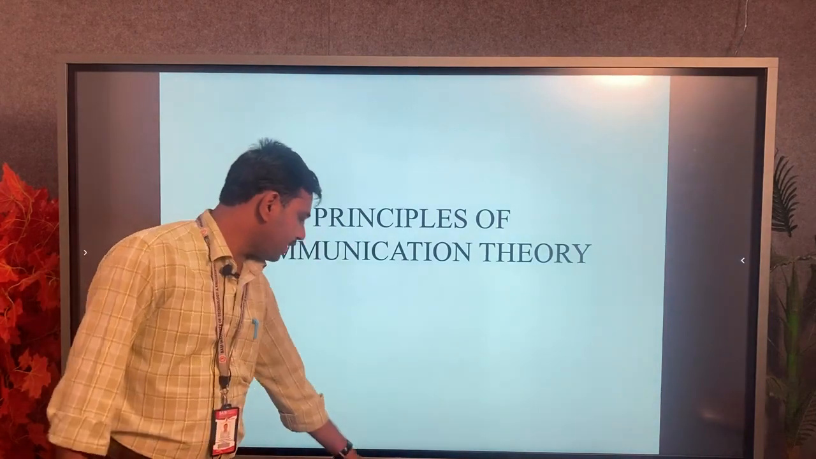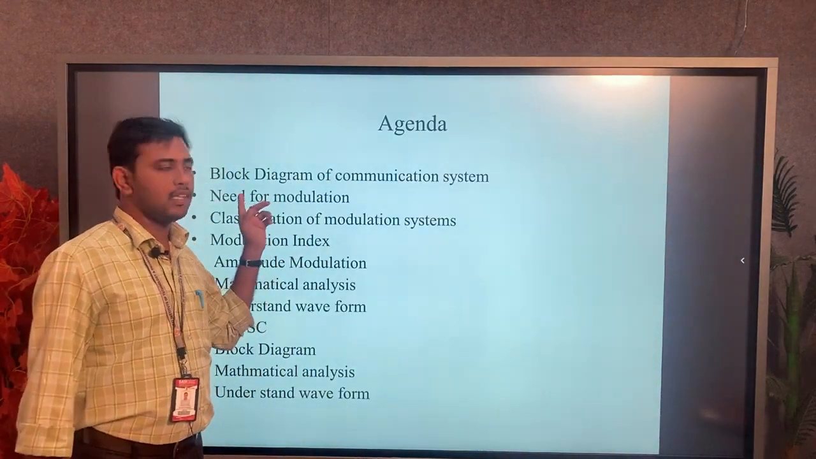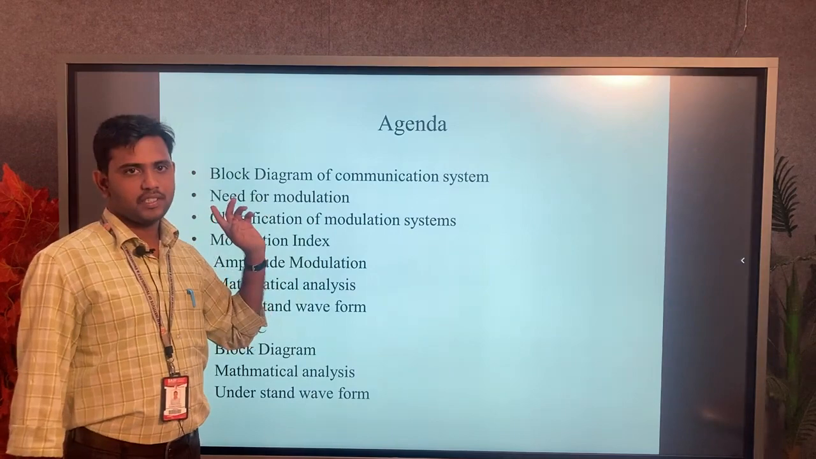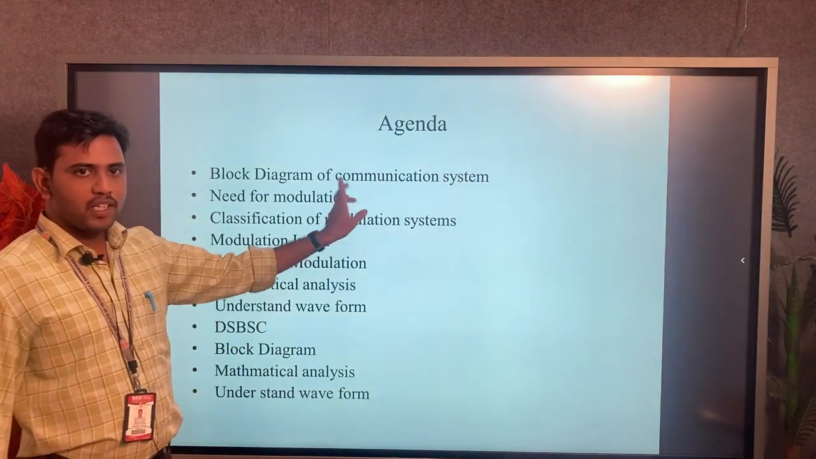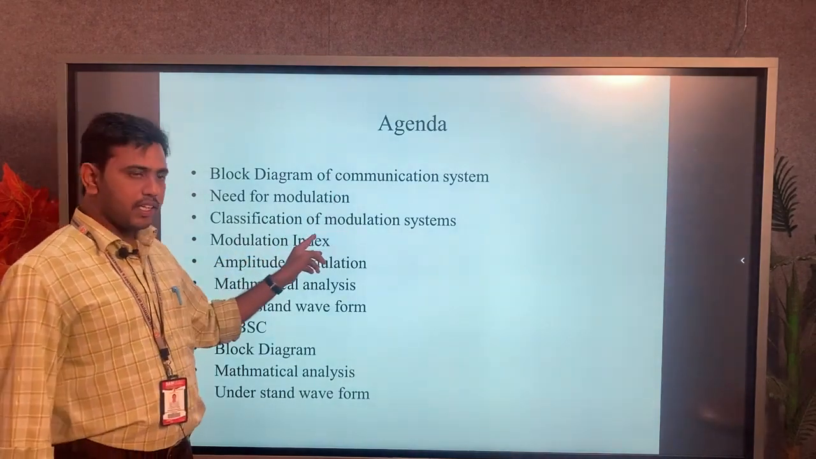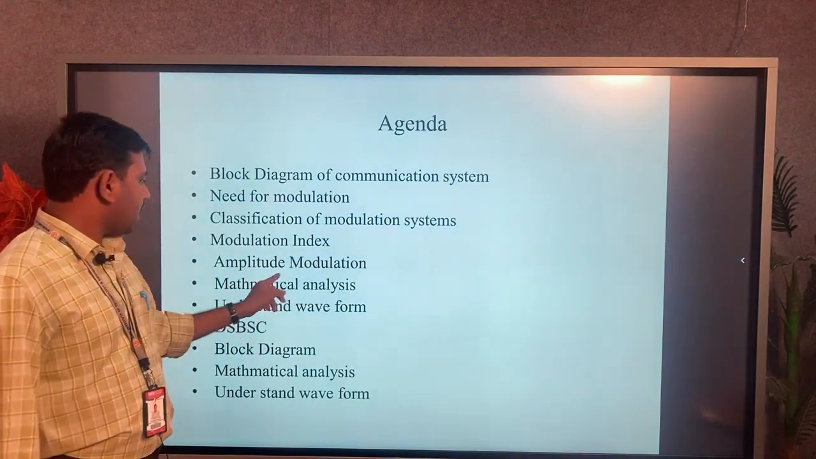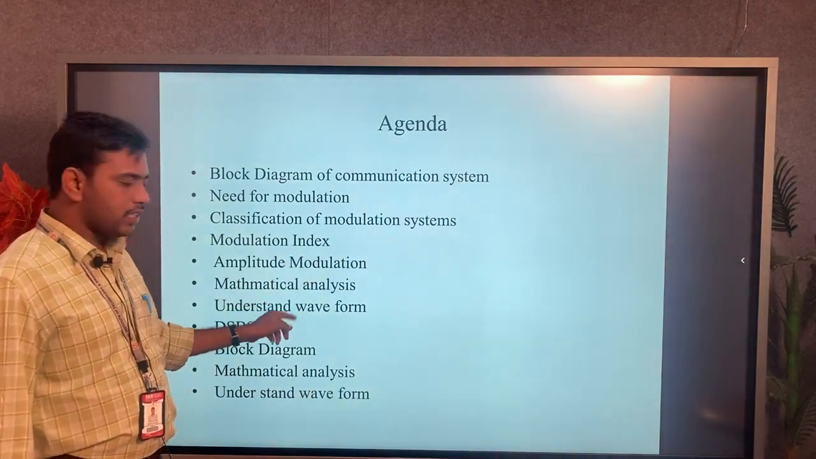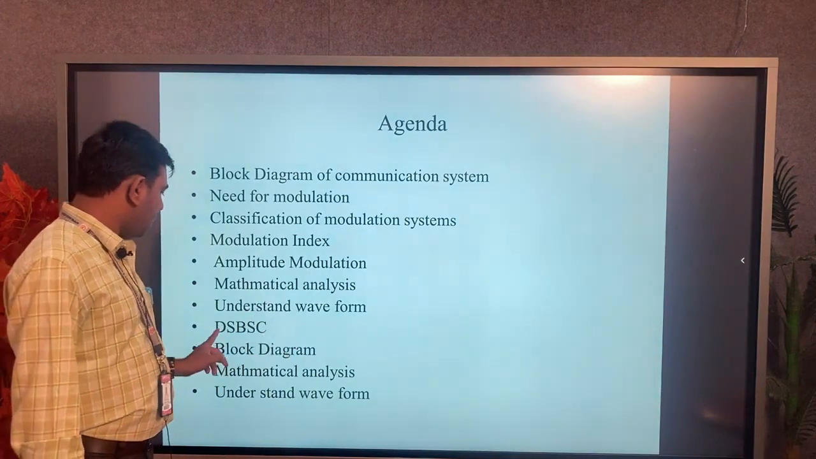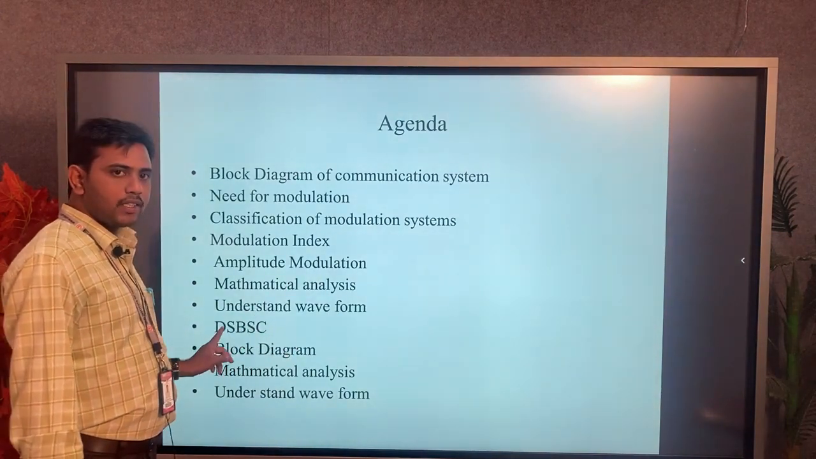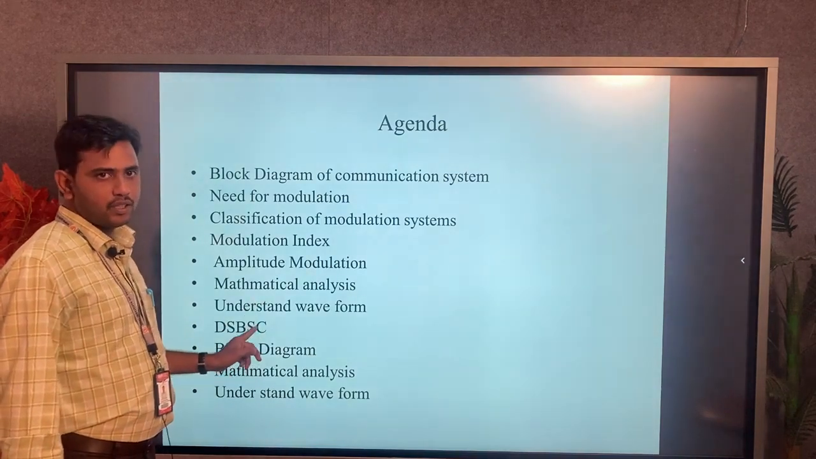Now what is the agenda here? In the agenda we have to discuss the block diagram of communication system and need for modulation, classification of modulation systems, modulation index, and then go to amplitude modulation and mathematical analysis of amplitude modulation, and understand the waveform of amplitude modulation, and DSB-SC, that is double sideband suppressed carrier, which is covering the second unit topic.